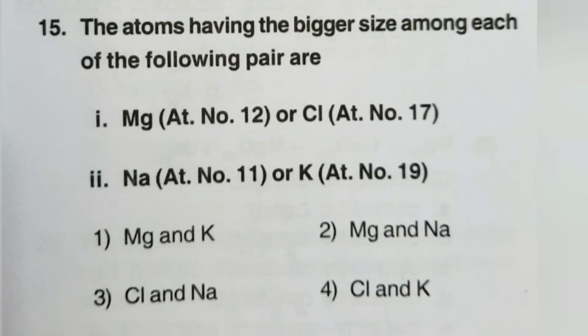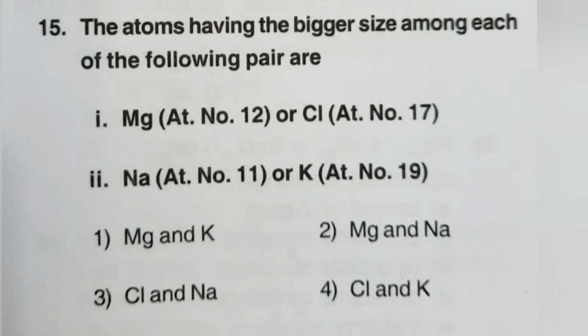Let me go for the next one. Which atoms have the bigger size among each of the following pairs? When you look at the periodic table, the atomic size goes on decreasing along the period. So magnesium is higher, chlorine is comparatively lower than magnesium. So magnesium has the highest.